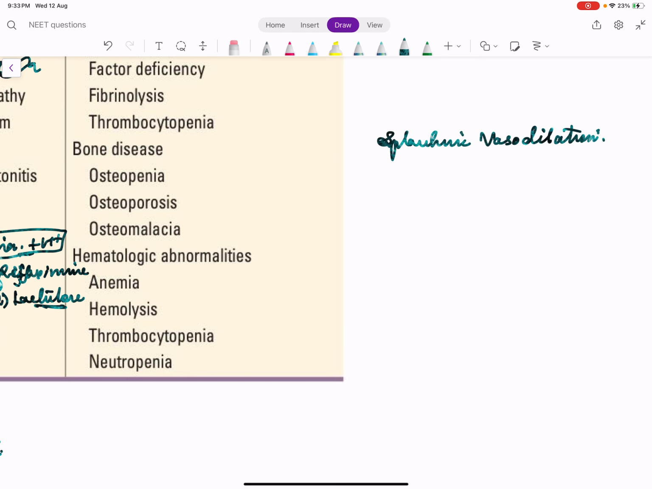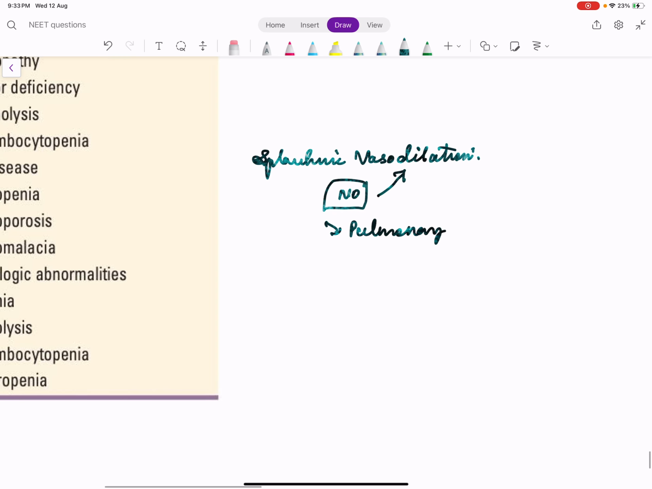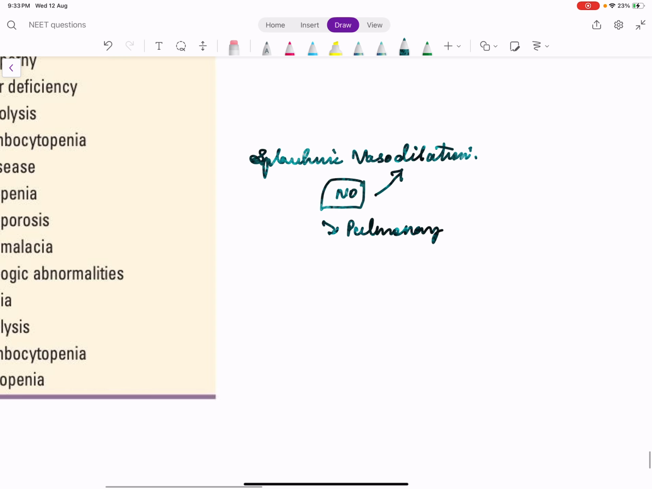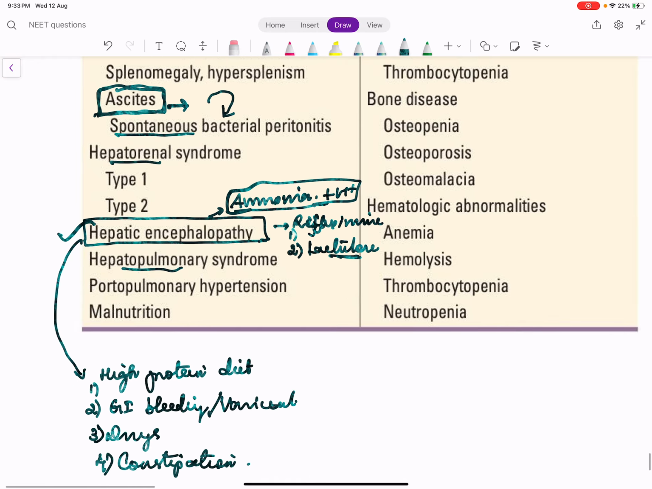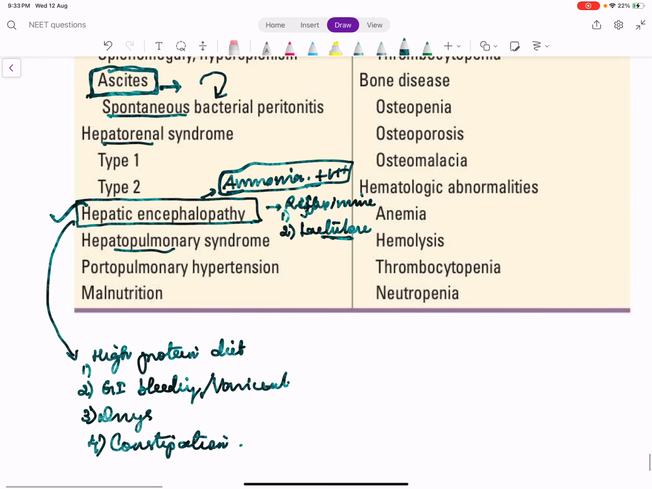Remember, most of the toxins in the portal circulation are not detoxified. So more vasodilators like nitric oxide are formed. This nitric oxide dilates most of the vessels, so splanchnic vasodilation occurs. Pulmonary vasodilation occurs. Because of this pulmonary vasodilation, we get hepatopulmonary syndrome. When the splanchnic vasodilation occurs, the kidneys will not get much blood. So that leads to hepatorenal syndrome. There are two types, hepatorenal syndrome type 1 and type 2.